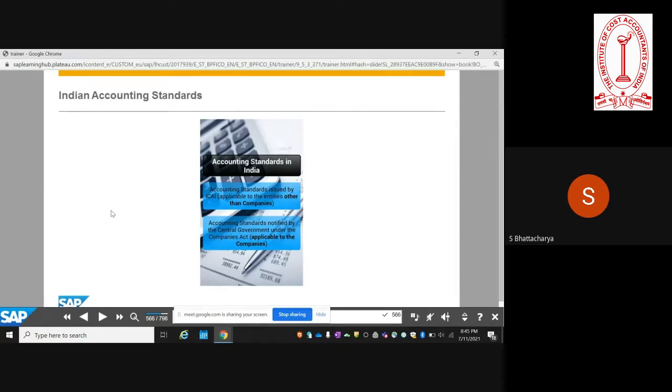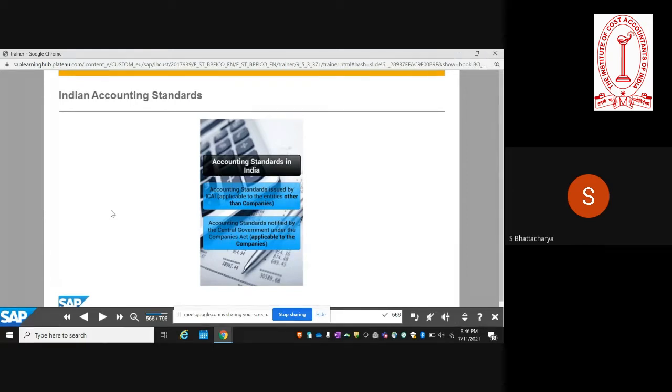So usually, as you know, accounting standards are issued by the ICAI, the Institute of Chartered Accountants of India, and they are applicable for non-companies, and for non-companies also the accounting standards are notified by the central government. So the same accounting standards issued by the Institute of Chartered Accountants are notified for non-companies. So for practical purposes it is the same, but for